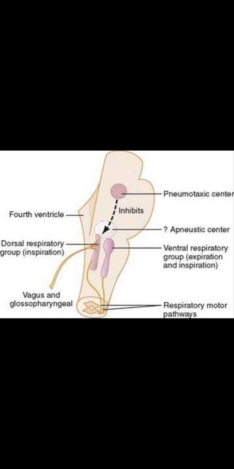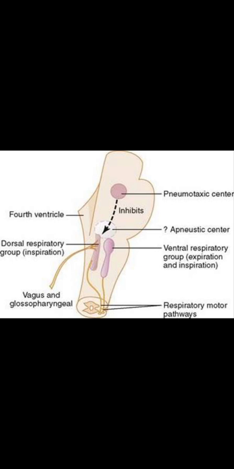The dorsal respiratory group has the ability to generate the basic rhythm of respiration without any stimuli. Then these nervous signals are transmitted to the primary inspiratory muscles. We know inspiratory muscles are the diaphragm and intercostal muscles, through the phrenic and intercostal nerves. They are the motor nerves of the inspiratory muscles in this case.